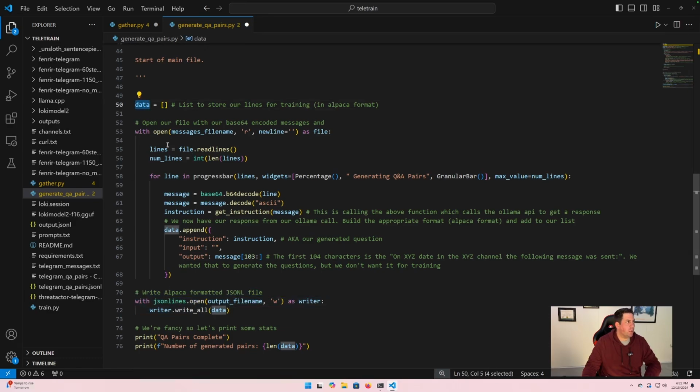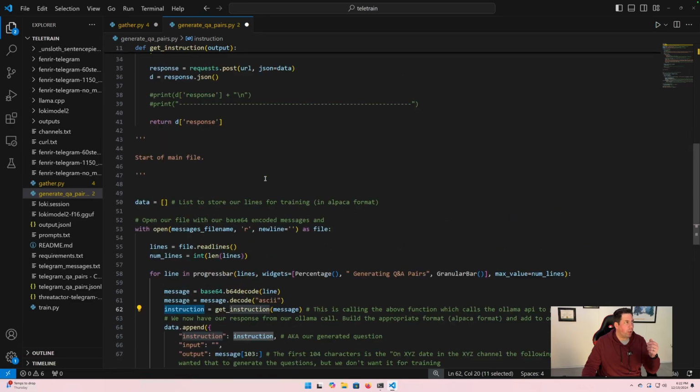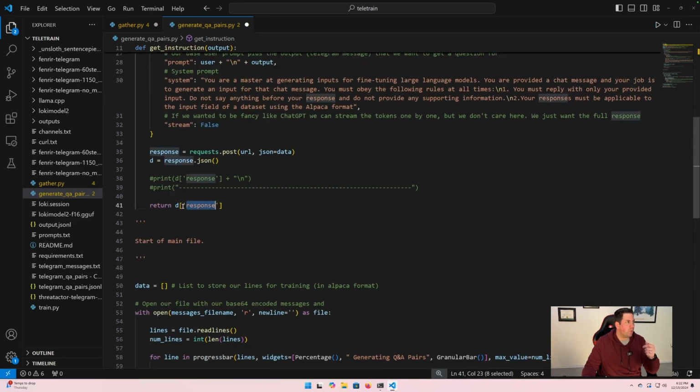So we have an empty list. We open our Telegram messages.txt file. We loop through, and this is where we're looping through each line. And it's just some fancy stuff to show a progress bar. But we're looping through. We're base64 decoding the line. We are doing another ASCII decode, right? And then we're doing an instruction. So we're going to that function that we showed above, which is actually making the post request. And this is returning, so if we go back, return the response.